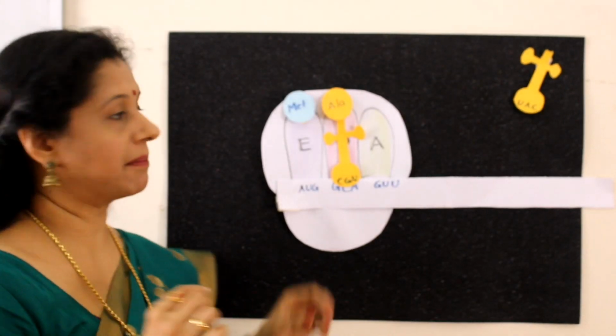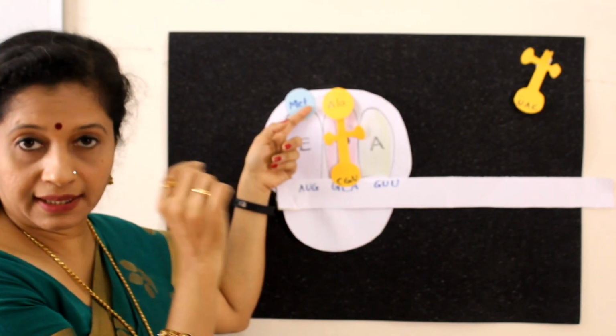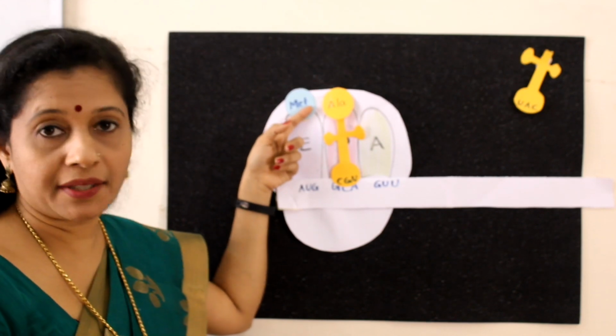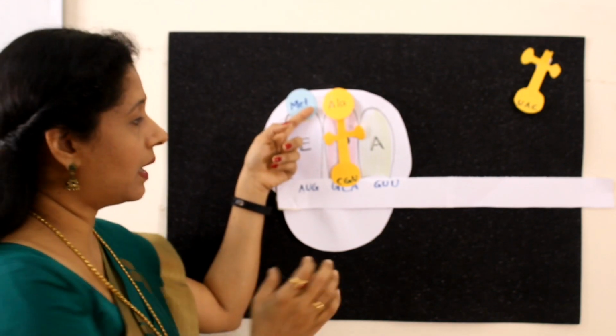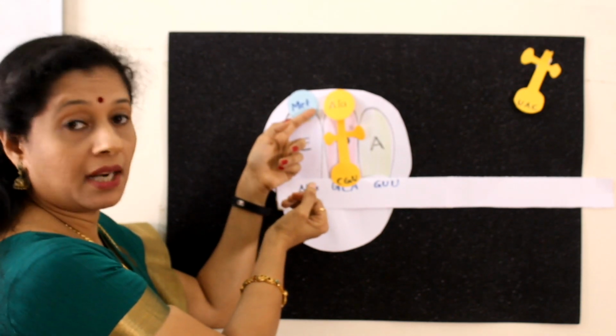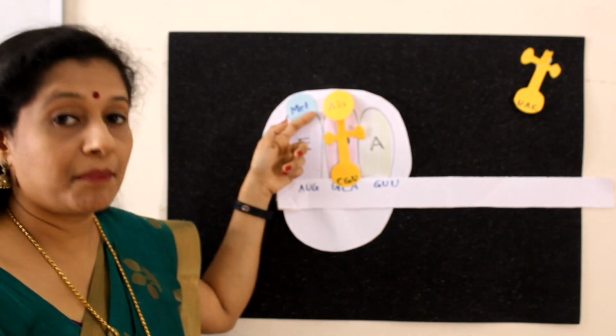One thing we have to remember here is that the anticodon on the tRNA is bonded with the codon on the mRNA through hydrogen bonds. That is still there. So what happens when this is moving? It is pulling the mRNA also with it. So now that codon also comes to the P site.